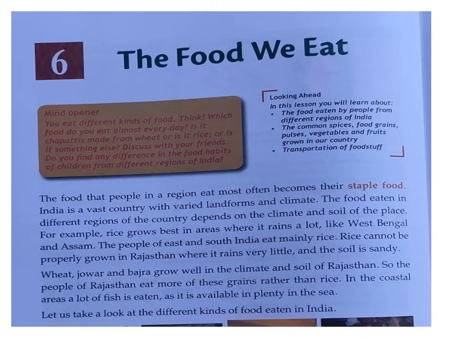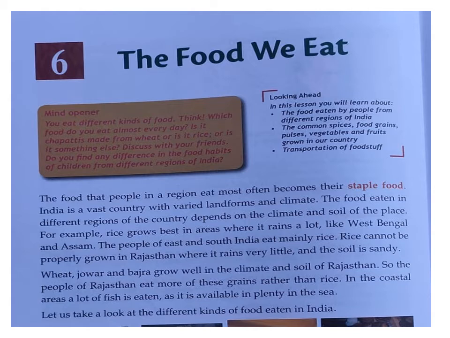Rice cannot be properly grown in Rajasthan because Rajasthan has the Thar desert. There the climate is hot, there is scarcity of water, and it rains very little. That's why we cannot grow rice in a proper way, because rice needs more water to grow.